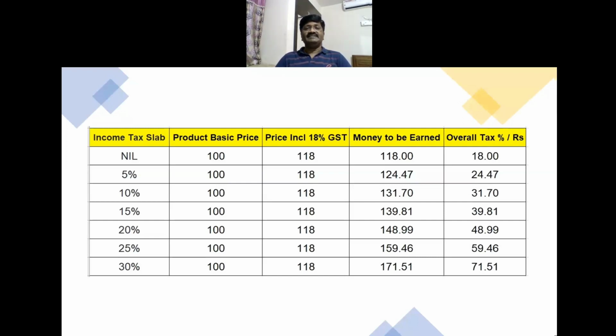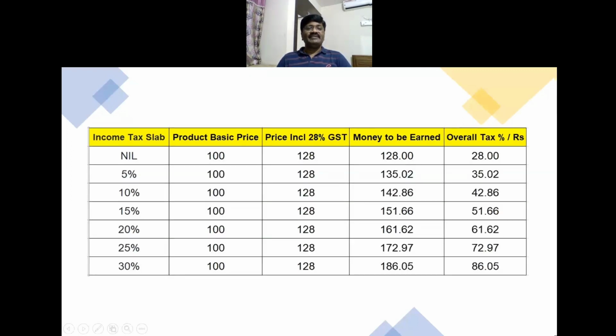Now you understand? If your heart is weak or if you are very light-hearted, don't see the next slide, because I am going to show you how it is impacting with 28% GST. Now you see this video. For a person who doesn't earn or doesn't pay any taxes, to buy a product of basic price 100 plus 28% GST, he has to earn 128 rupees. But for a person who is under the slab of 10%, he has to earn 142.86.